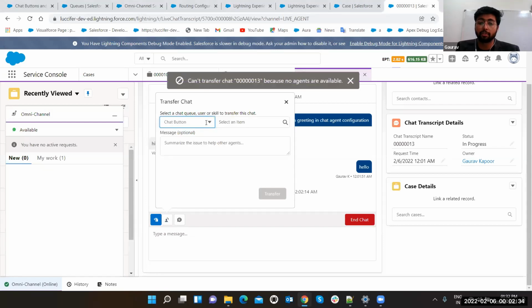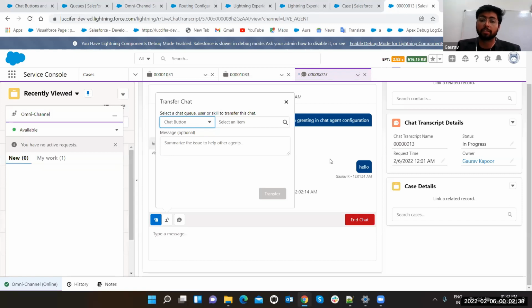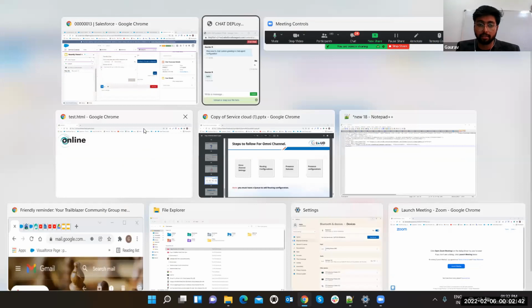This is the chat button, transfer chat. You can transfer this chat to another user. So the same chat is going to transfer to another user on another screen. That's how omni-channel works, guys.